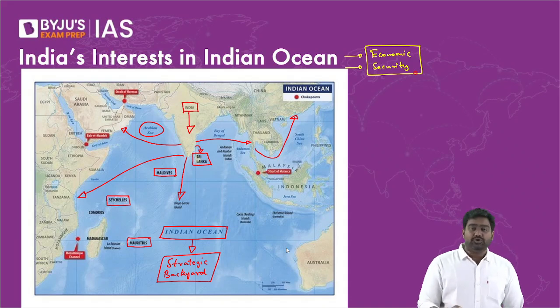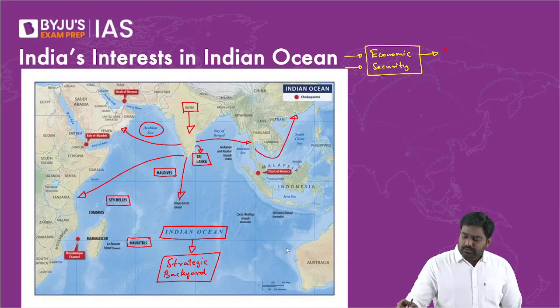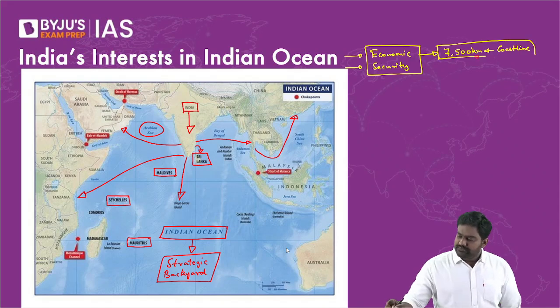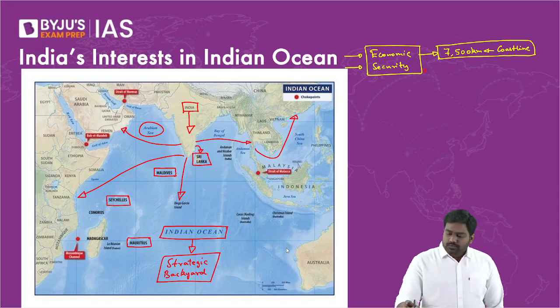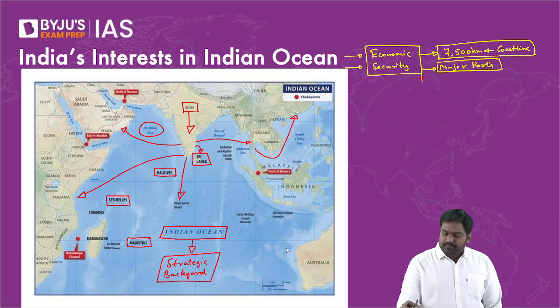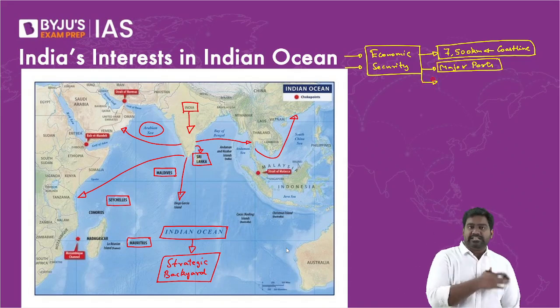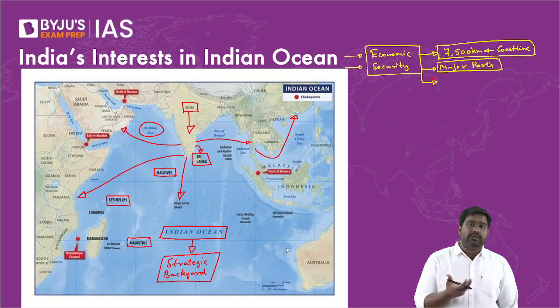Right? It's a geographical blessing, it's a geographical advantage. India is blessed with a massive coastline of around 7,500 kilometers. From Gujarat to West Bengal, we have a huge coastline that gives us tremendous economic and trading opportunities. We have several major ports along this coastline, which is the lifeline of our economy. This is how we serve the global markets. This is how we send our exports. This is where we receive our imports as well, right? Which is crucial for our economy also.